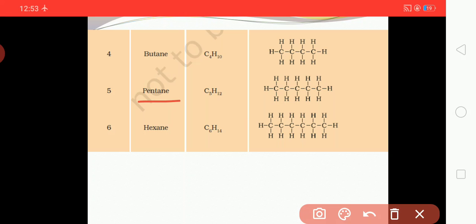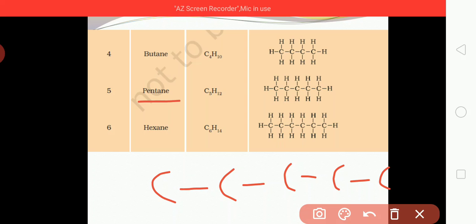In pentane, how many valencies are there? For the 5 carbons: 1, 2, 3, 4, 5. Pentane contains 5 carbons. For the first carbon, 1 is already set, so how many are left? 3 are left, and in those 3, hydrogen gets attached.